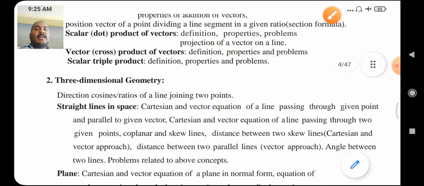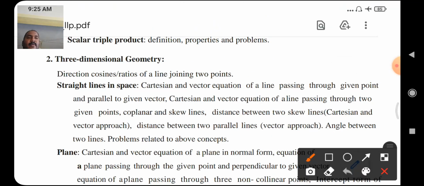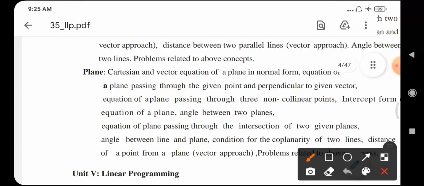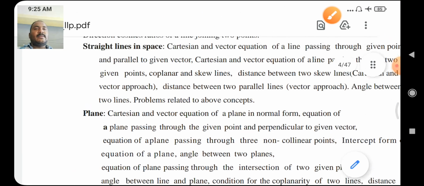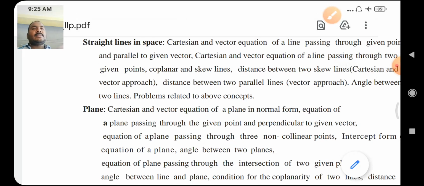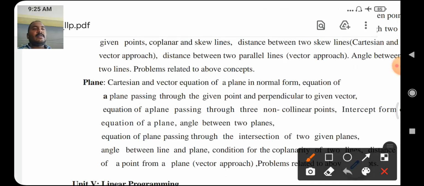Okay. Next chapter, 3-dimensional geometry. Direction cosines or ratios of a line joining 2 points, straight line in space, and plane. These are the 2 very important concepts: straight lines in space and plane.